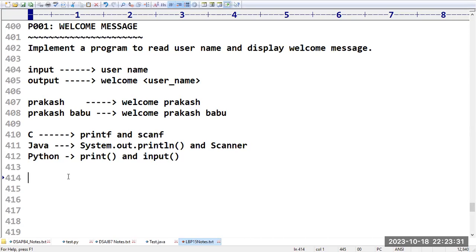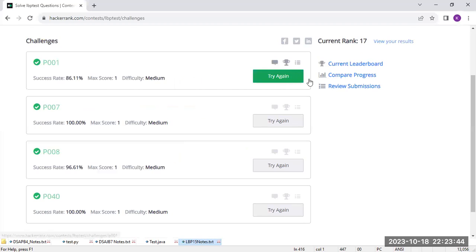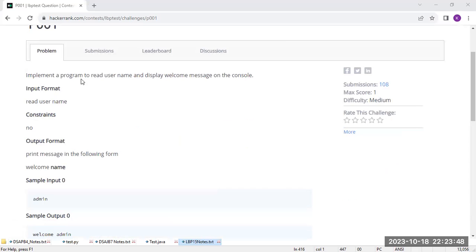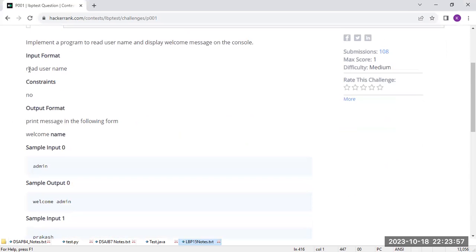Right. So now we have to see how to implement this program in C language. Very simple. I'm going to take this program. You can see here: implement a program to read a username and display a welcome message on the console. Input is nothing but the username. There are no constraints.